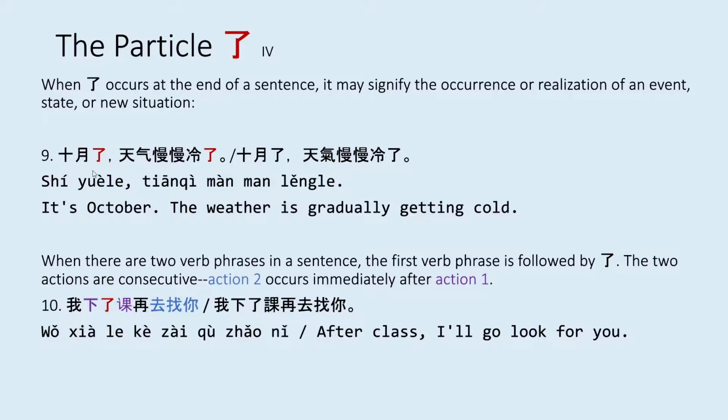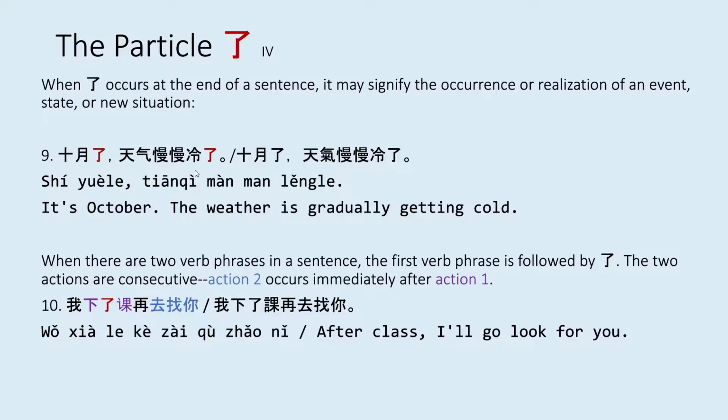And here the first le is signifying that there is a change of state from being September to October. The realization of a new situation is that the weather is becoming colder.